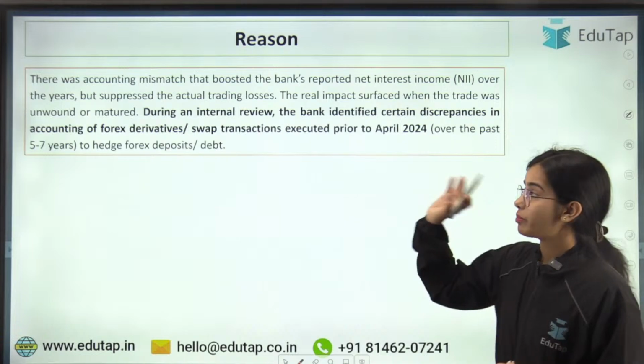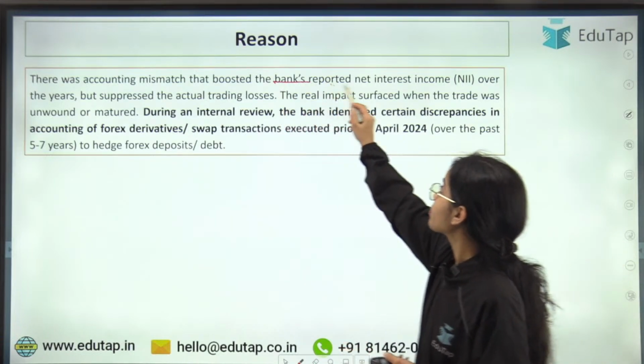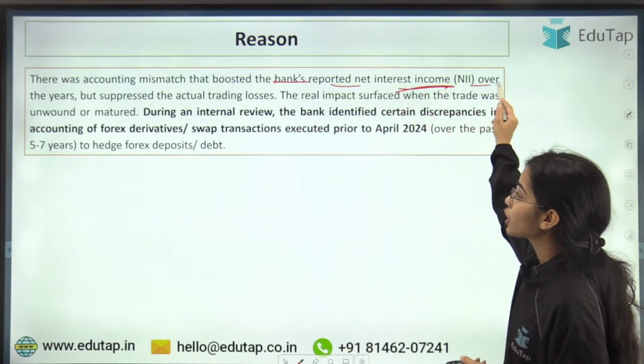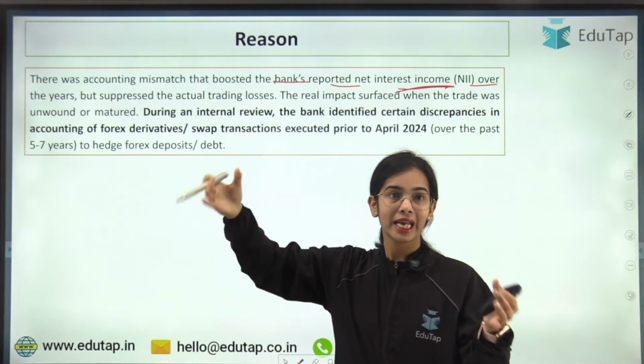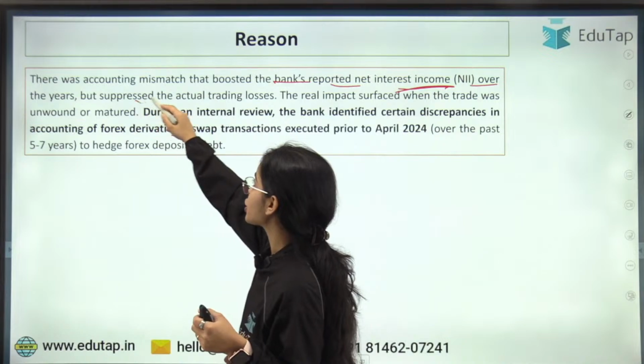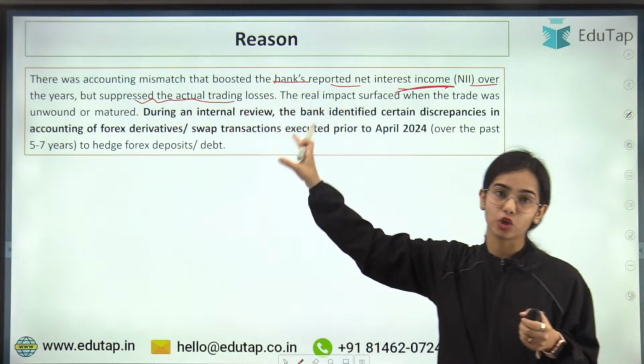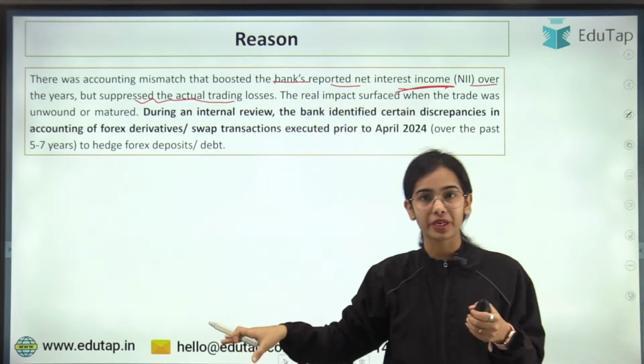So this was an accounting mismatch that boosted the bank's reported net interest income over the years. Over the years, the net interest income was boosted and there was suppression of the actual trading losses. So trading losses were suppressed.